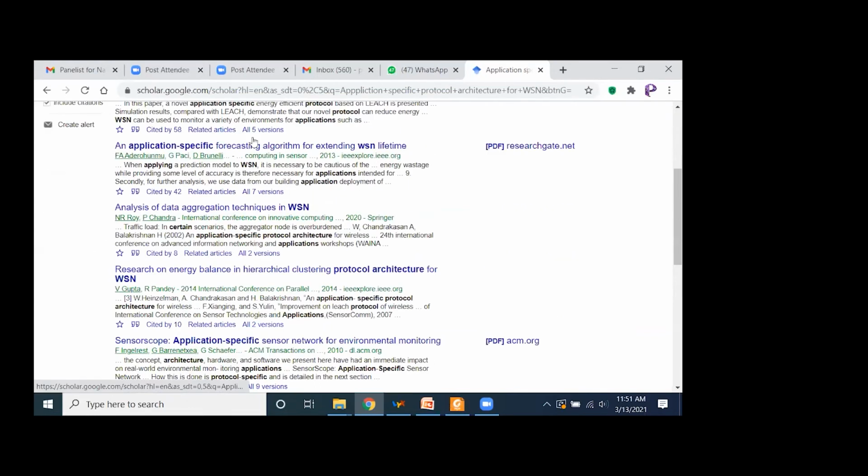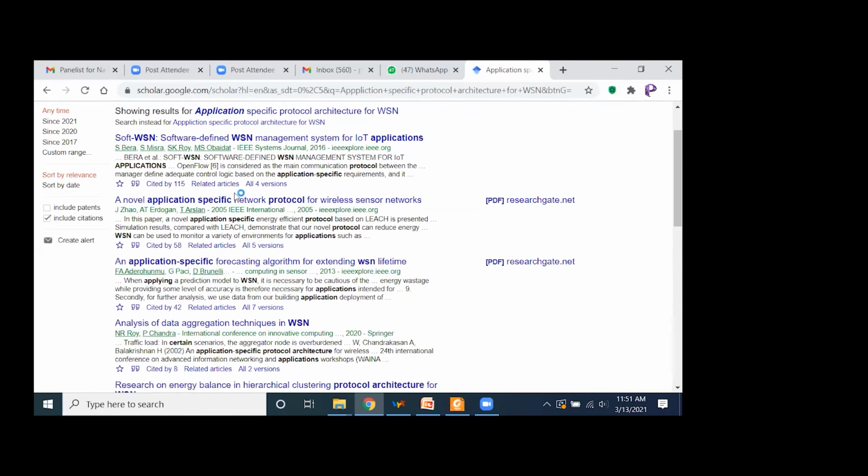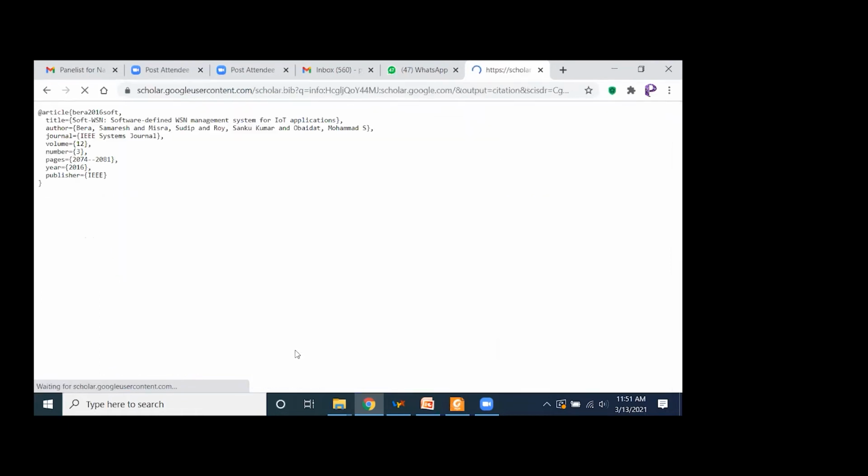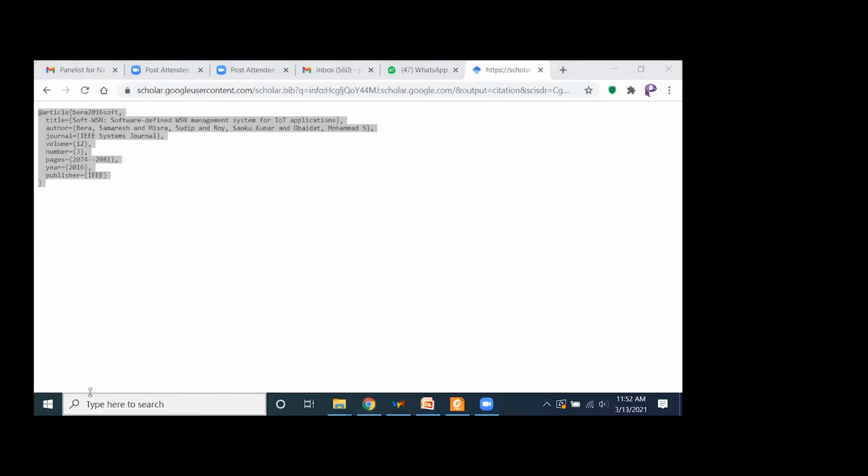Suppose you received so many papers here, but you have to go to this link. Here you will get this site. What you have to do, you have to click over here BibTeX, as you have to generate the BibTeX file. So click over here BibTeX. Control A selects the complete format. Control C, copy the complete format. Now you go to the notepad. I'll go to the notepad. I'll share the notepad file also.